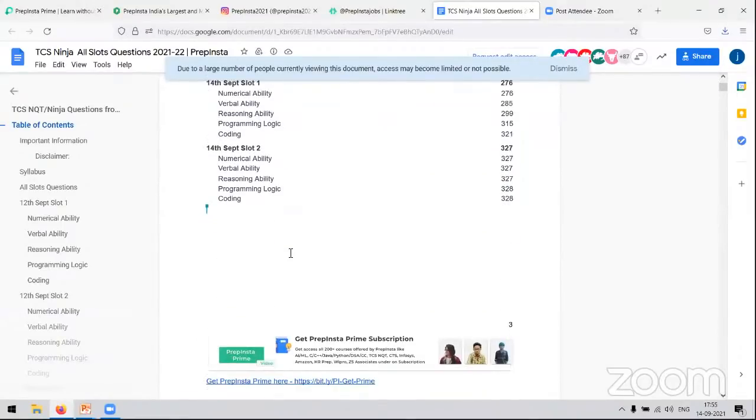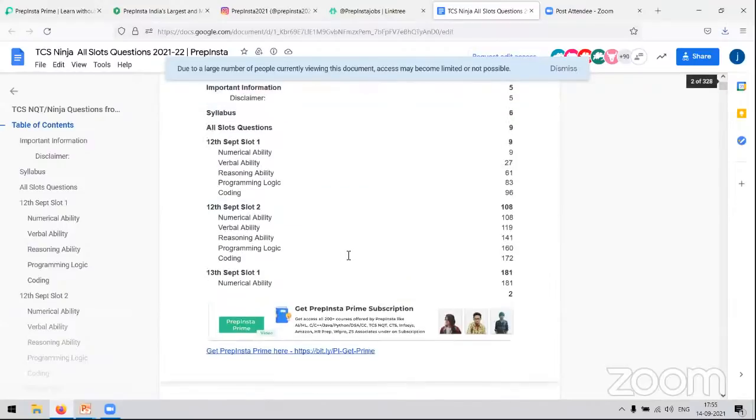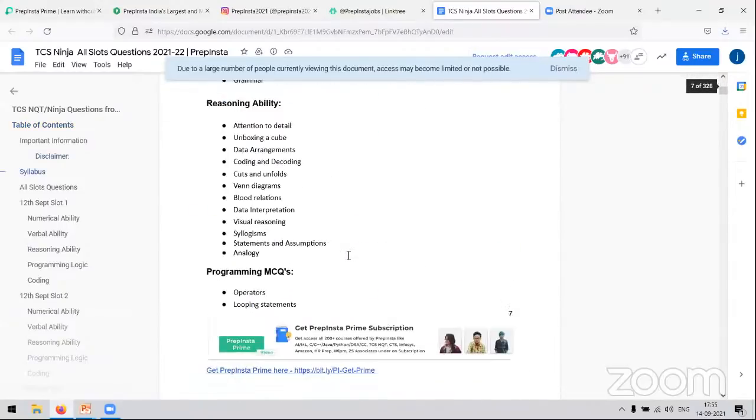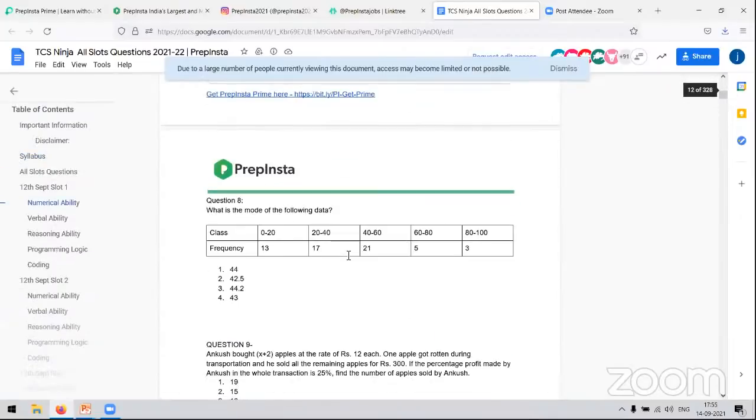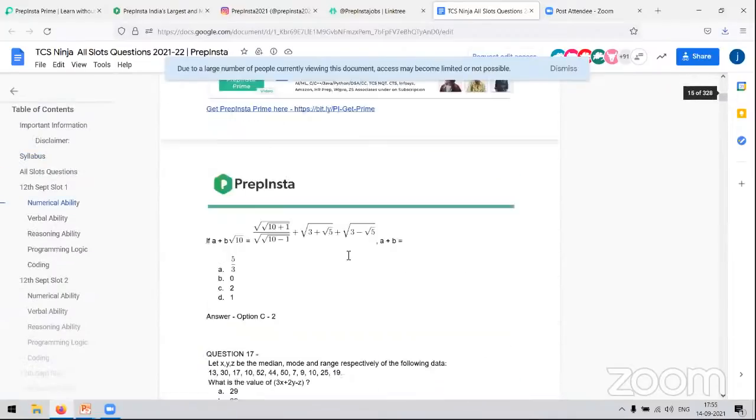So you can practice your questions from here because all of the questions have been following the same pattern, as we've noticed. All right, they can be difficult or easy, but the pattern is the same. So you can practice from here. As you go down on this page, you can see the topics and the questions along with solutions as well.